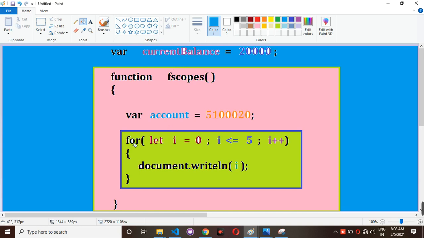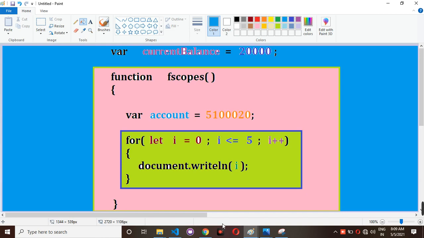Here the block means for is one of the blocks, if is one of the blocks, else is one of the blocks, while loop is one of the blocks. Like that we have many blocks. As of now, just observe, we have three types of scopes: global scope, function scope, and block scope. To create a global variable or a local variable, we have to use the var keyword, but to create a block scope variable we have to go for the let keyword.